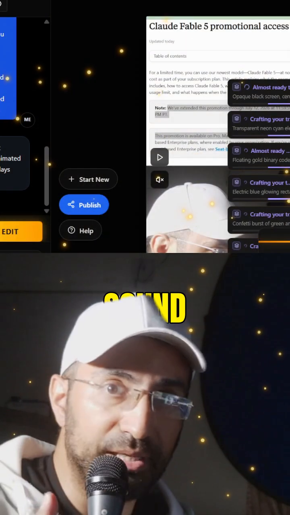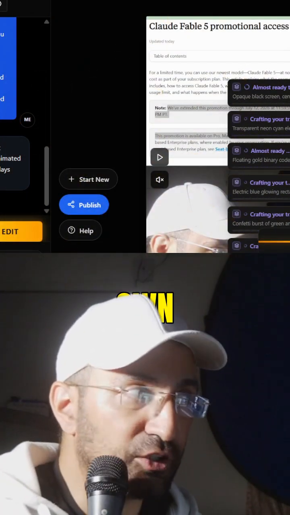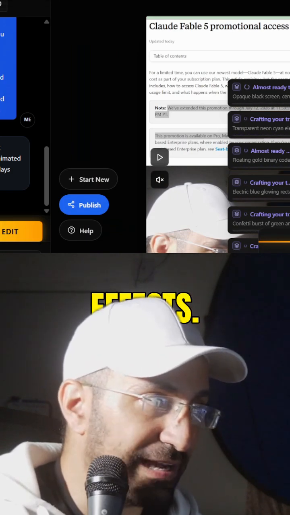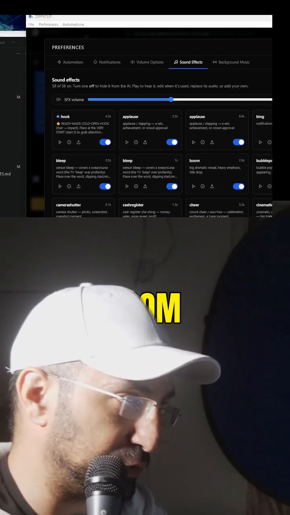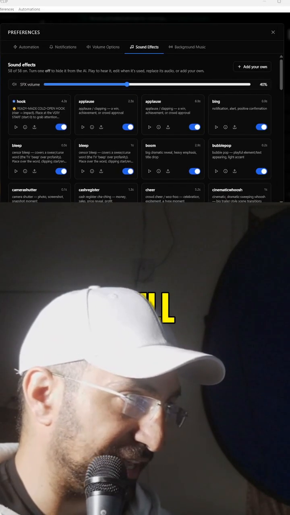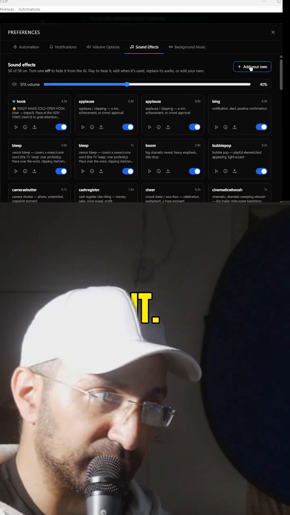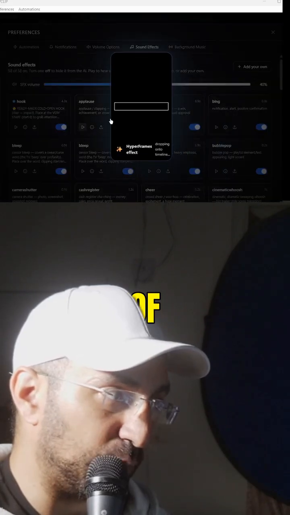Additionally to this, it could use loads of AI tools like hyperframes, like remotions, like text behind the character, like zooming, sound effects, and even music. Now the best part about this, it can even take your own music, your own sound effects. For example, it has a bunch of sound effects that you can literally either choose from or replace. You can even add your own sound effects that the AI will be able to use whenever it feels like it. You literally click on add your own, or you can replace one of the ones included.